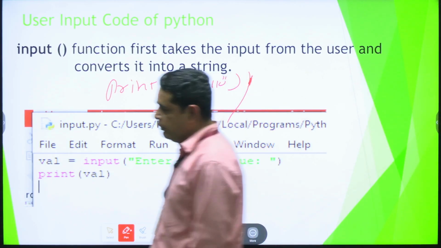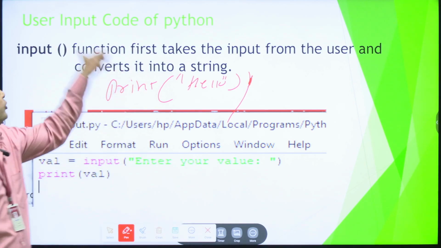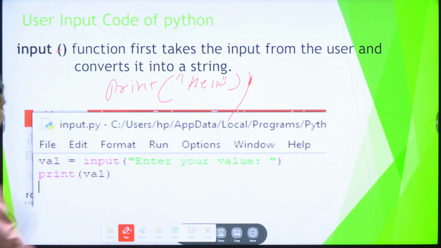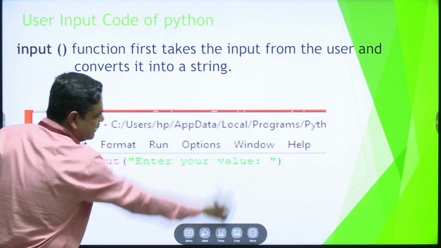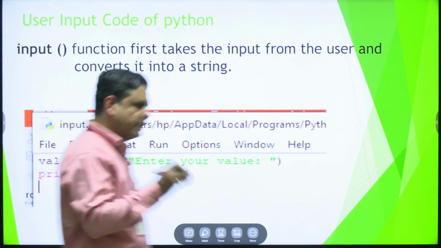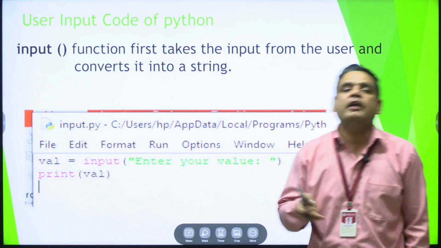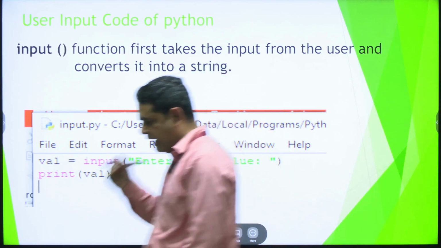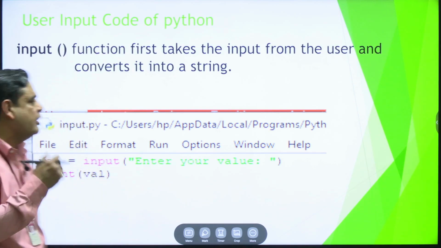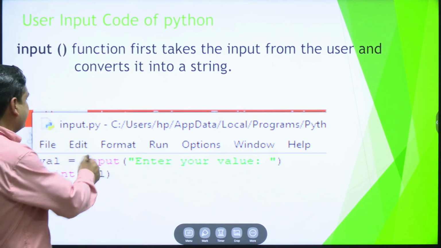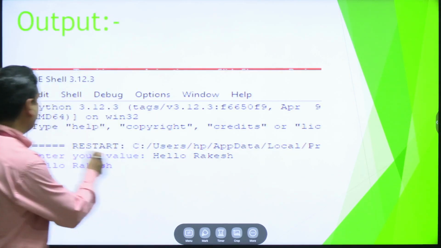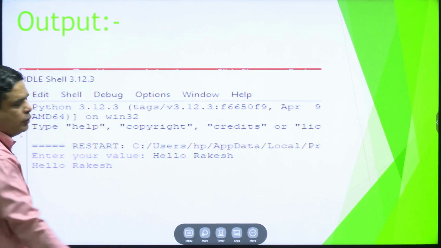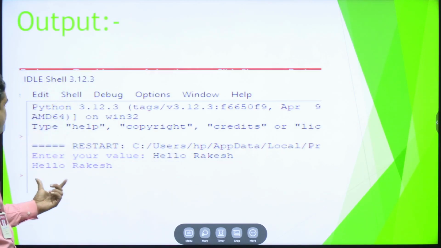If you want to take input from the user, we can use the input function. In the input function we can take input from the user, like a variable name equals input, and then the value. That means the user can enter the information when we execute a program, and the compiler reads the instruction and the value and prints it. Like val equals input, enter the value. When we show output, first we have the message enter your value. When we write hello Rakesh, then the output is hello Rakesh.